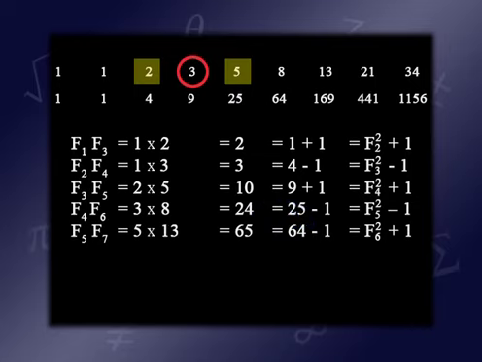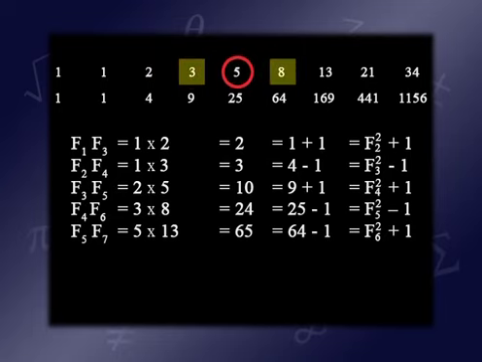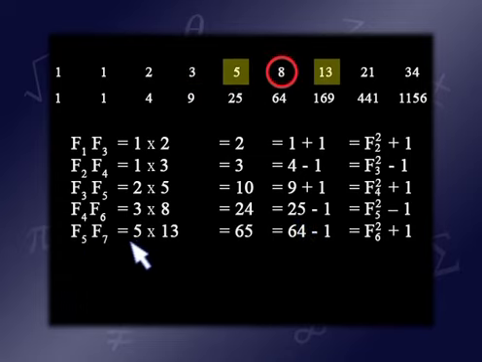If we circle F5, which is 5, and multiply its neighbors, we get 3 times 8, which is 24, which is 1 away from 25. If we take 8 squared, multiply its neighbors, 5 and 13, we get 65, which is 1 away from 64. Do you see the pattern?